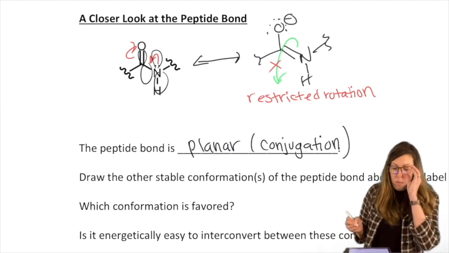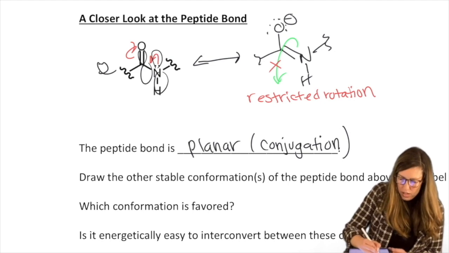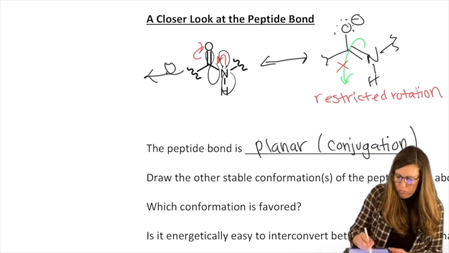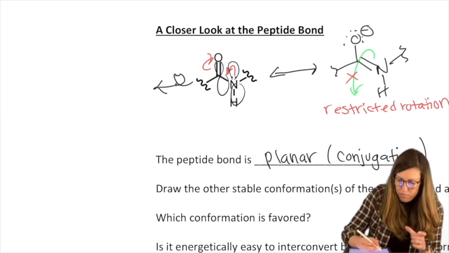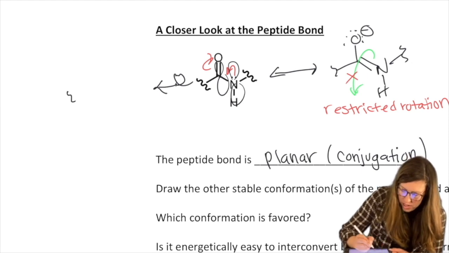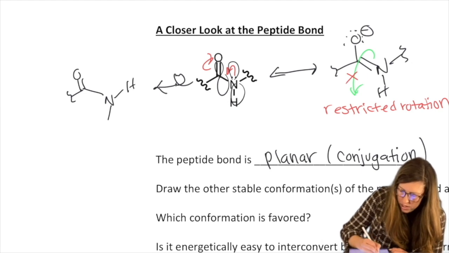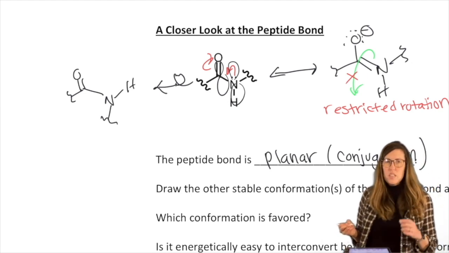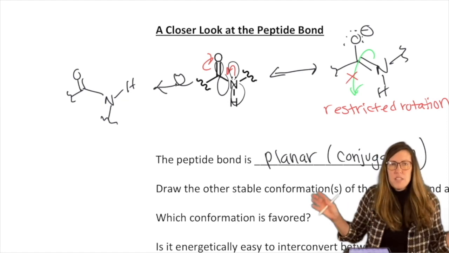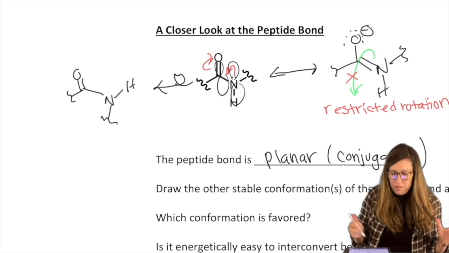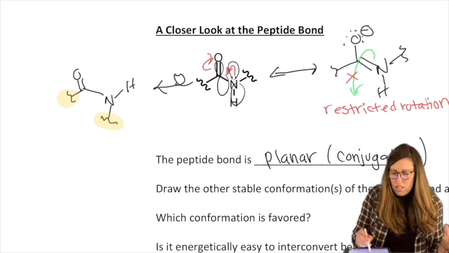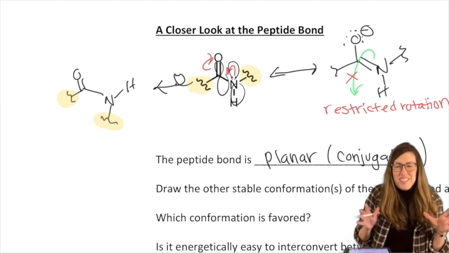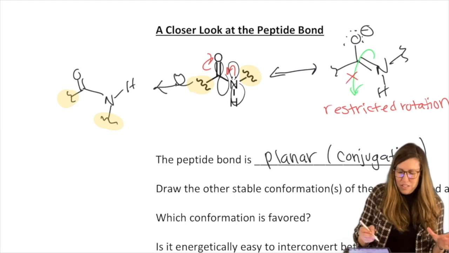But if it did rotate, what would it look like? So let's draw our loop-de-loop arrow. We would rotate around where that pi bond would be, but it takes a higher energy barrier to get that to happen. I'm just going to leave the left the same. I'll rotate the right. So the H is up here, and now the squiggly line is down there. So what does that mean? That the squiggly line is where the rest of the peptide is, the big stuff. So let's highlight it. Now looking at where the rest of the big stuff is, how would you describe the relationship of it?